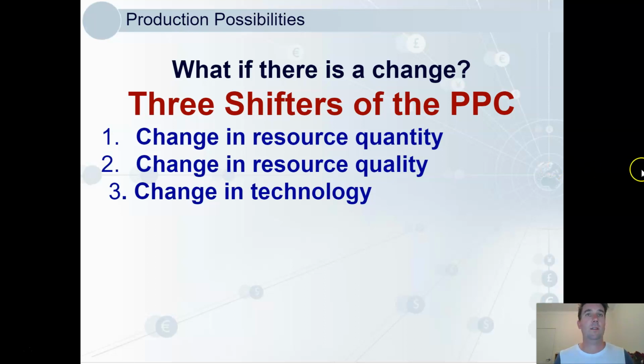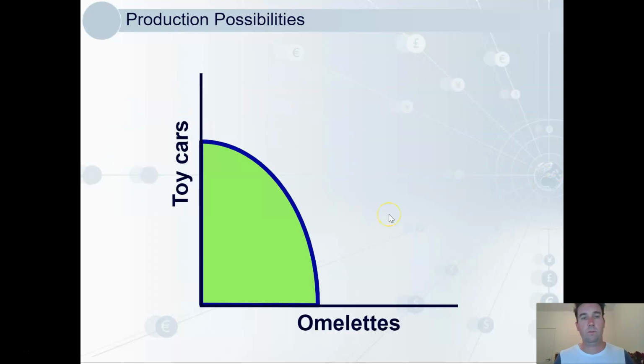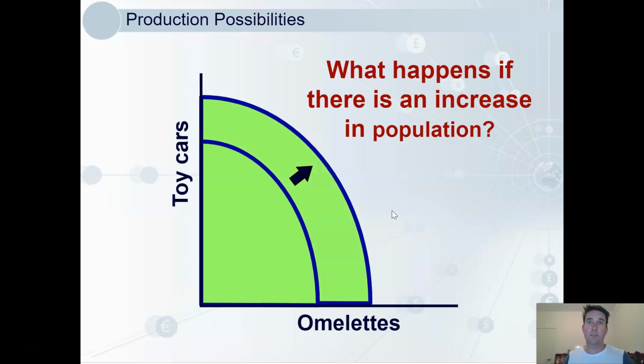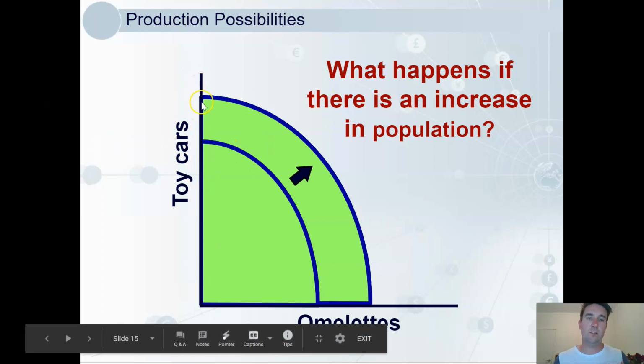Okay, let's look at a couple of examples. Back to toy cars and omelettes. What happens if there's an increase in population? We can make more toy cars and more omelettes than previously because we have a greater quantity of resources. The people that we use are resources. So the whole curve shifts outwards. If we devote all of our attention to toy cars, we can produce more. If we devote all of our attention to producing omelettes, we can produce more.